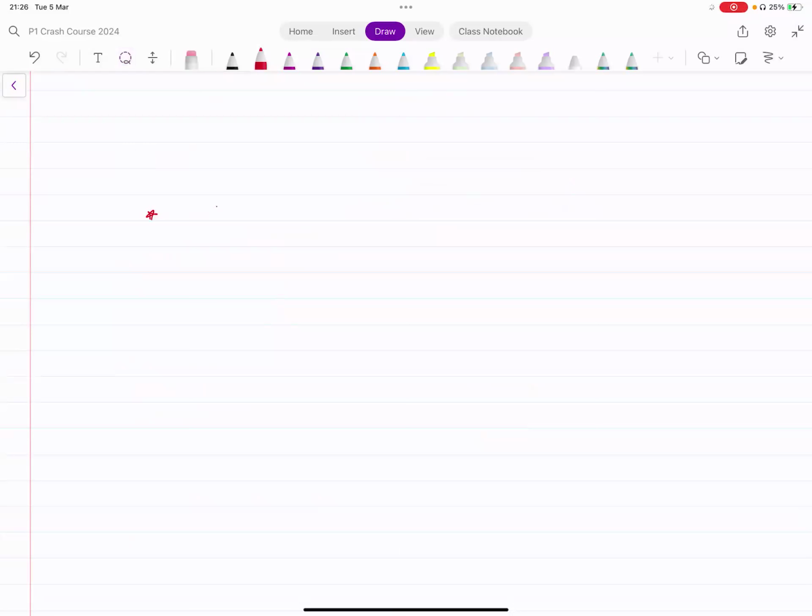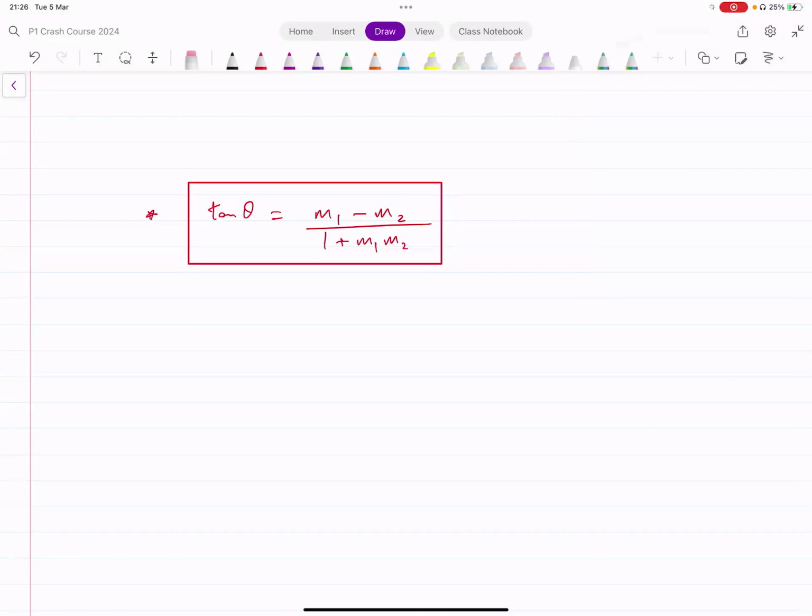And that formula looks like this: tan theta equals m1 minus m2 divided by 1 plus m1 into m2. That is the formula that we can use to find the angle between any two lines.